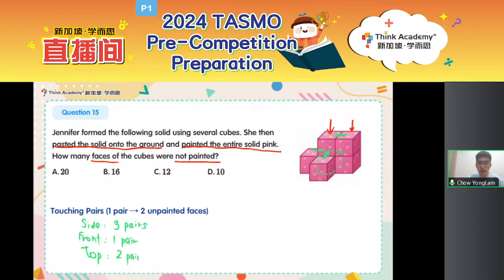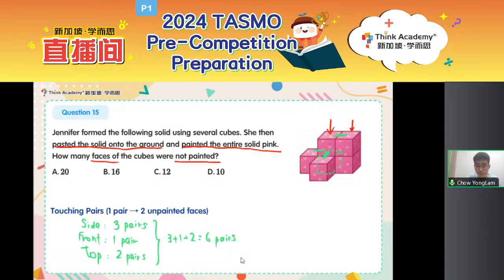So altogether, how many touching pairs are there, and how many unpainted faces do we get from the touching pairs? There are 3 plus 1 plus 2 equal to 6 pairs. But does that mean 6 touching pairs means 6 unpainted faces?